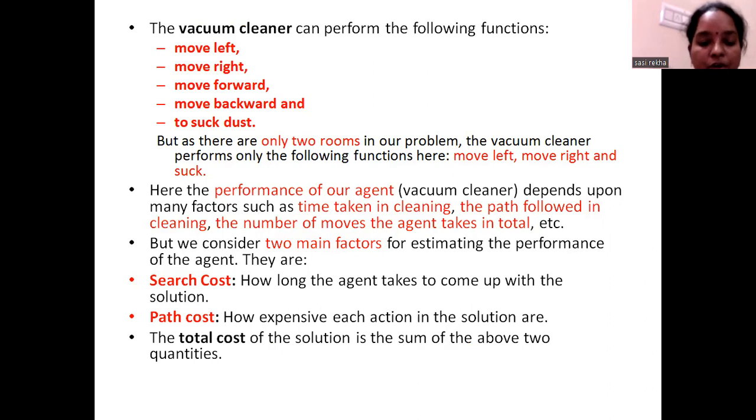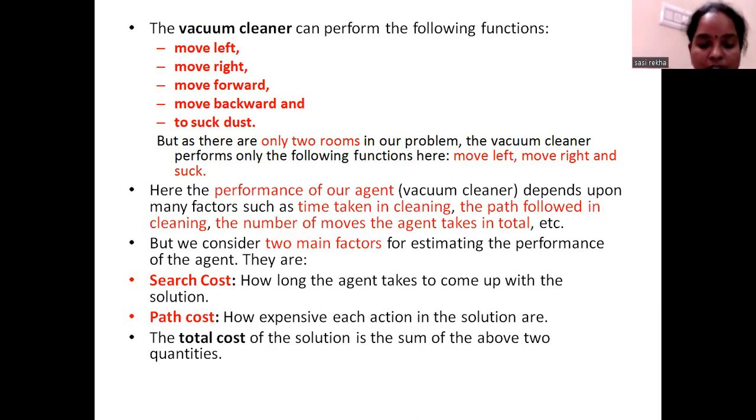Here the performance of our vacuum cleaner agent depends upon many factors: the time taken in cleaning, the path followed in cleaning, and the total number of moves the agent takes in order to suck the dust. We consider mainly two factors for estimating the performance.